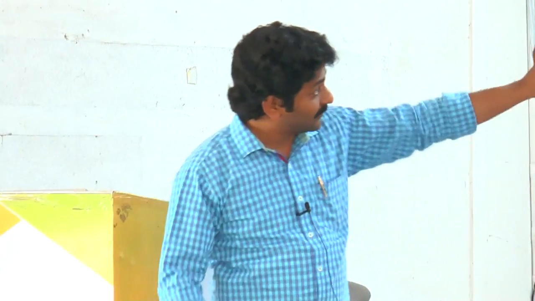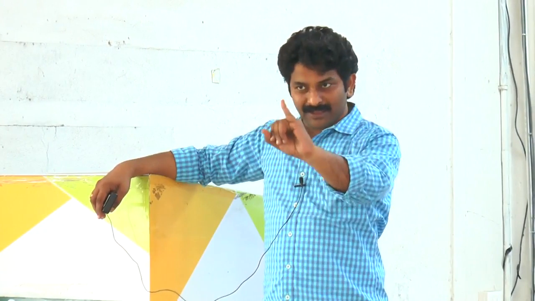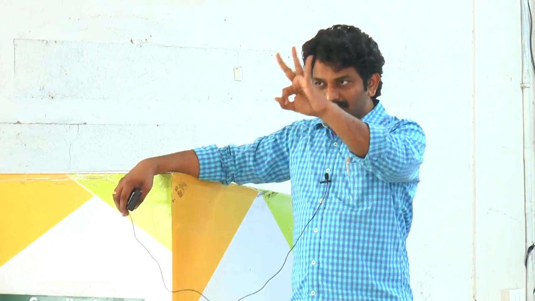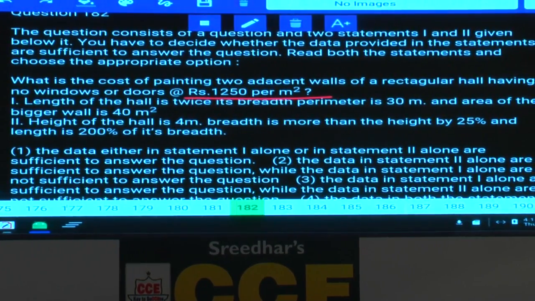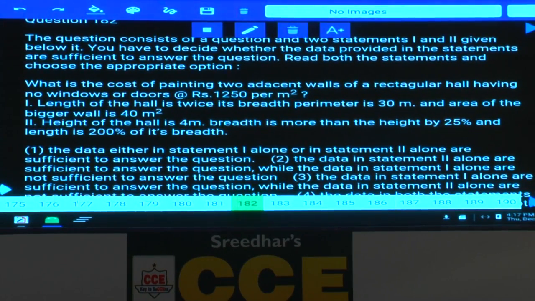Area of what? Painting is done for the wall. Wall area, in the sense the one which is parallel to breadth, is base into height. And the area of that particular wall is length into height. So to answer this question, what all variables do we need? Length, breadth, height. If you know these 3 values, then only you can answer the question, correct? Because the price is already mentioned in the question itself. They are charging 1250 per meter square. Okay. So we need to know length, breadth, height. Come on. The length of the hall is twice its breadth.